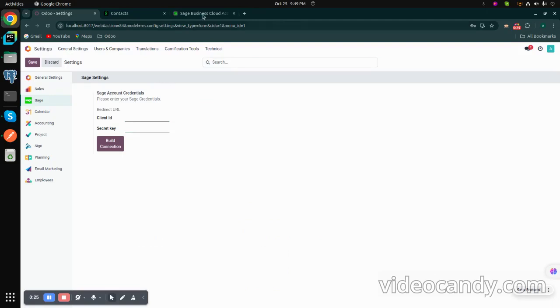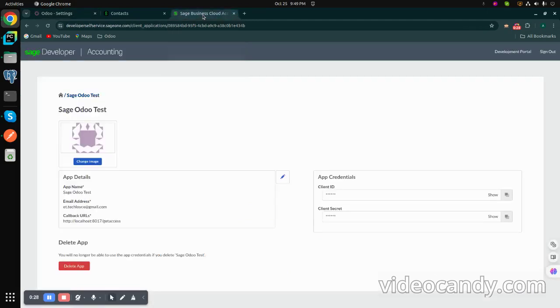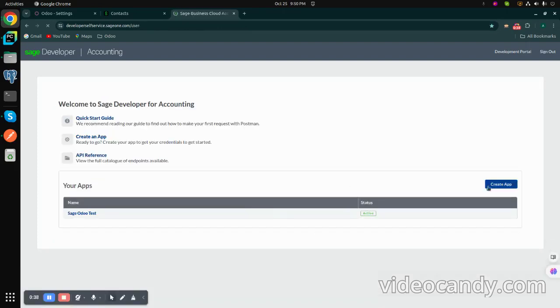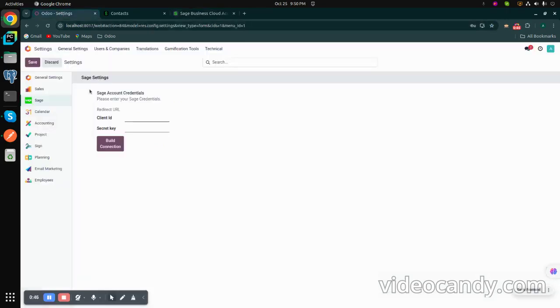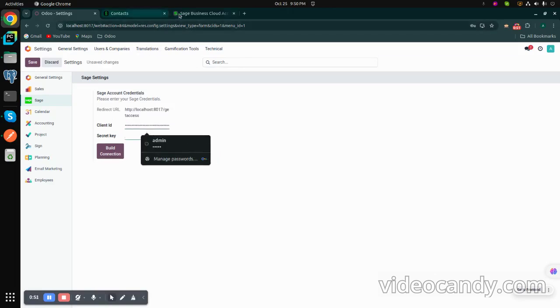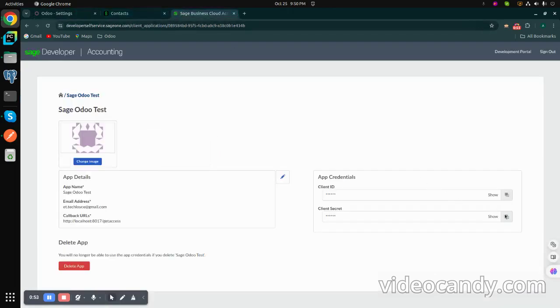How can you get that? You have to log into your Sage developer account and make an app. I have already created one. Here you can create the app. Just go to the Sage developer account dashboard, create an app, go to your app, and copy your client ID and client secret. First I will copy the client ID and paste it over here, and now I will copy the client secret key,